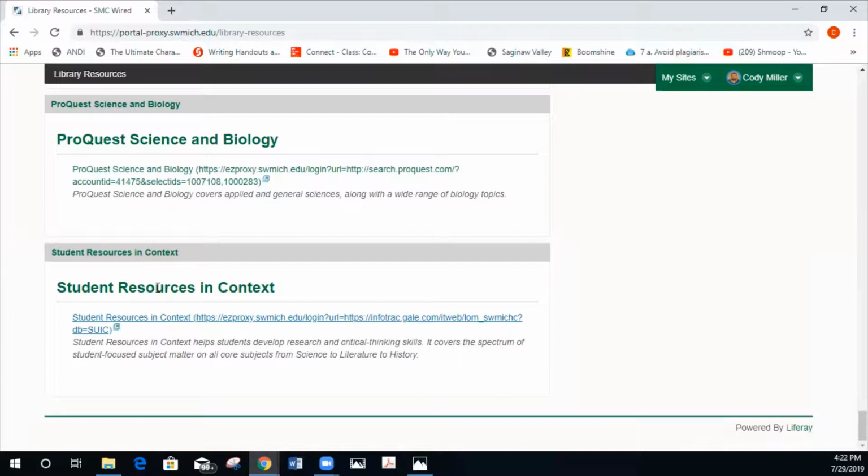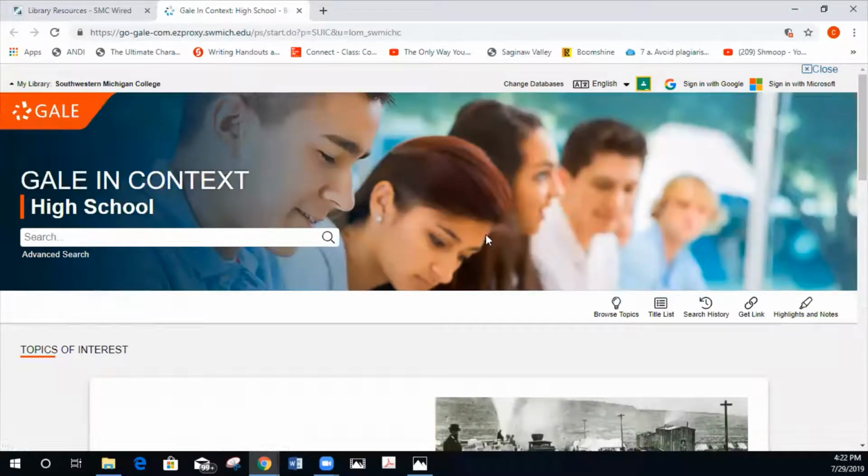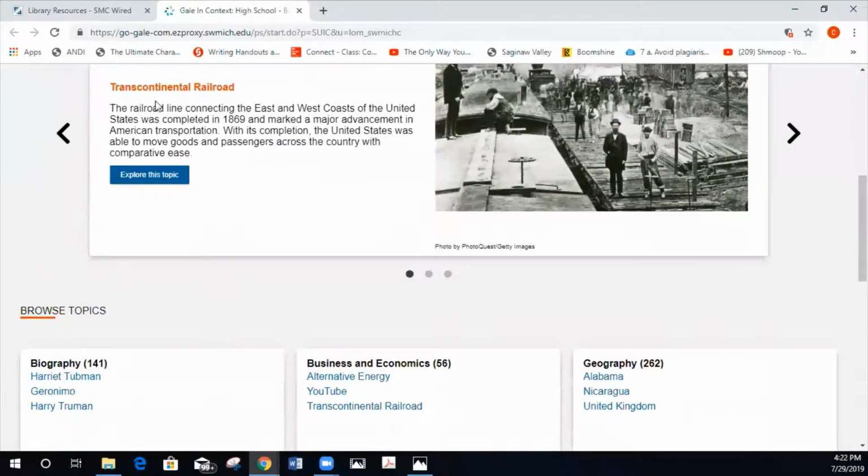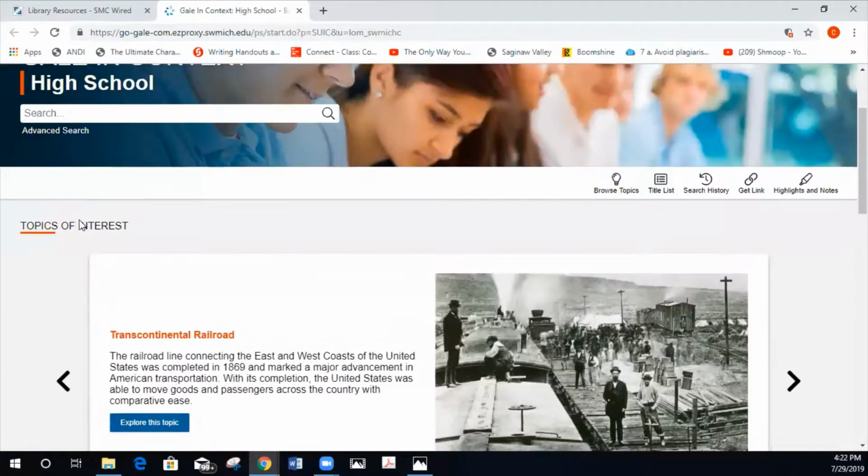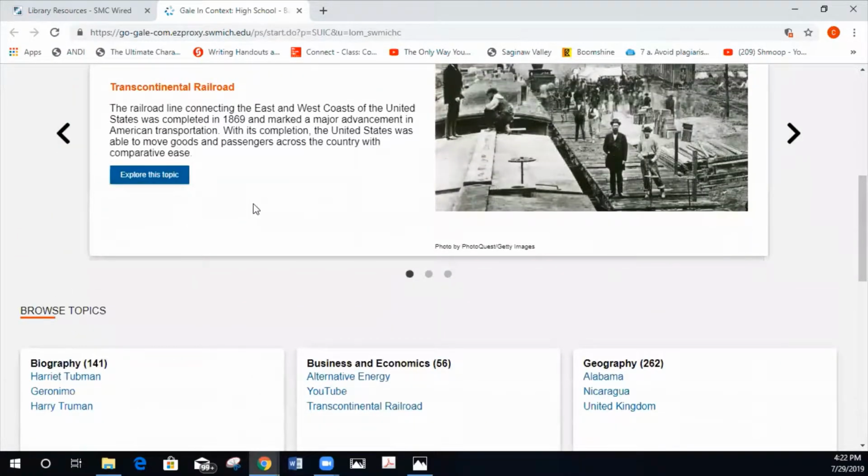Now, the reason I'm taking us to this database is because it has a wonderful area where we can just browse through different topics. So if I click on this one, it'll take us right in, and you'll notice that this looks a little different than maybe what you're used to seeing if you've been in Gale databases before. They recently updated the format, so just beware that it looks just a tad bit different, all right? But you'll notice at the very top, you'll get kind of a featured topic.